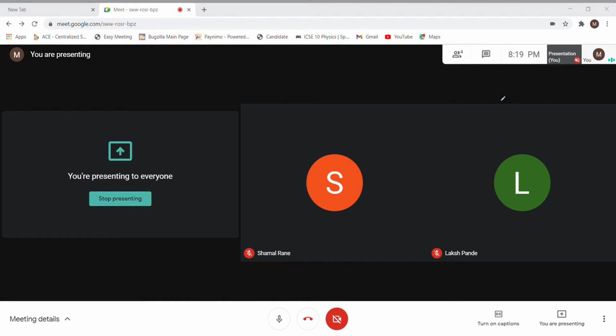So the formula for vB will be, you can note it down: (mB minus mA) divided by (mA plus mB) into uB, plus 2mA divided by (mA plus mB) into uA. That's it. So if you multiply, you will get the answer. Is it clear?